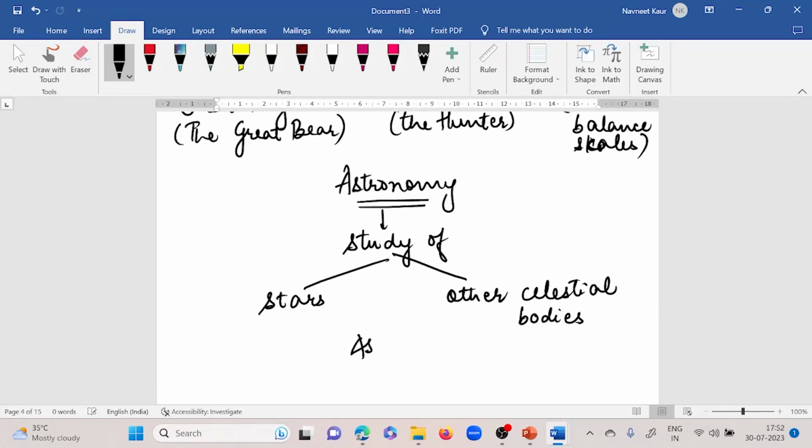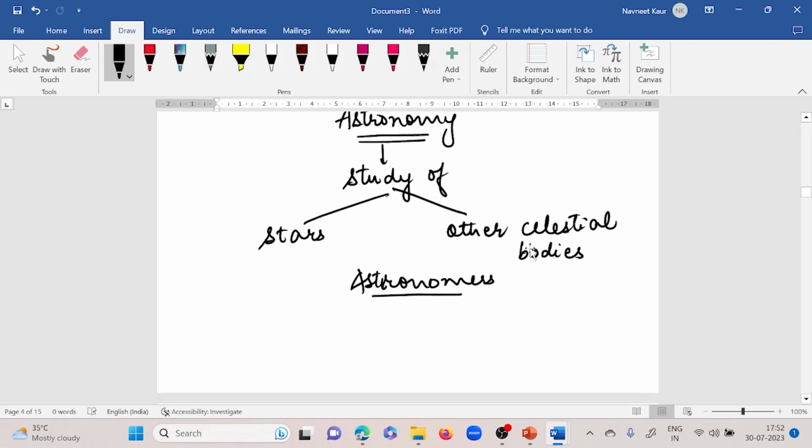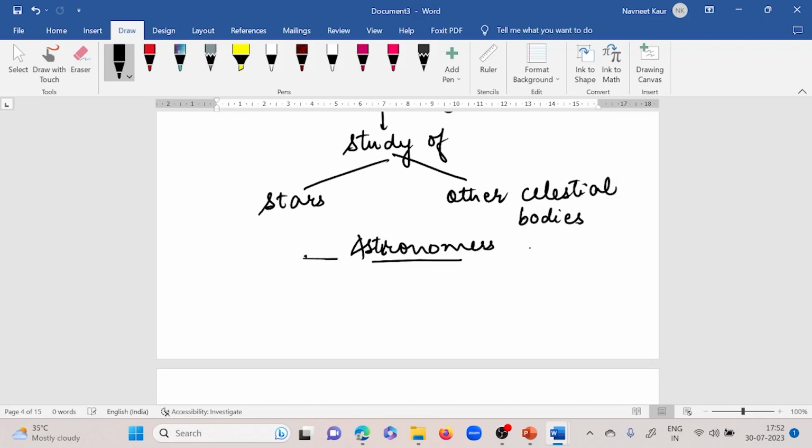And who are astronomers? These are the scientists who study stars and other celestial bodies.